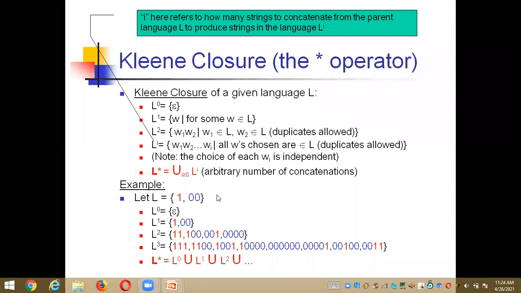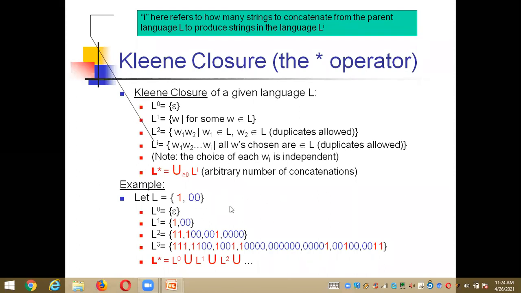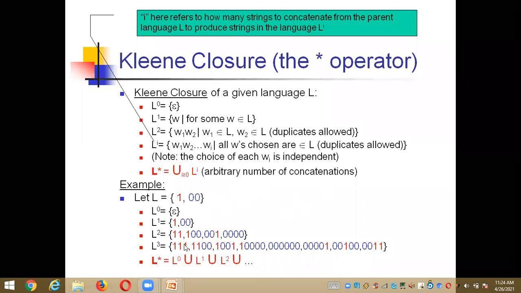Now L power 3 means here you need to define W1, W2, W3. That means you take the same L three times, whereas for 2 you take the same L two times, right? Then after concatenating W1, W2 and W3, finally you get the output strings like 111, 1100, 1001, 10000 and so on.